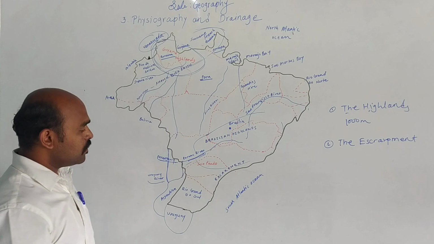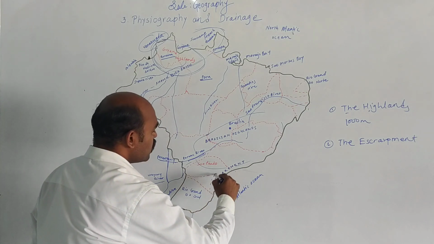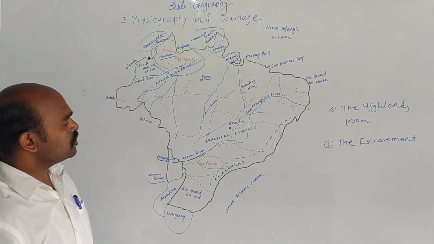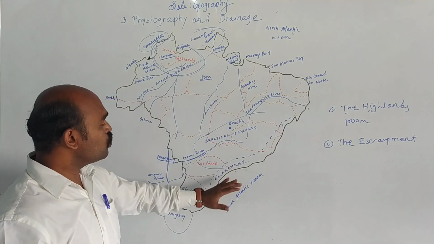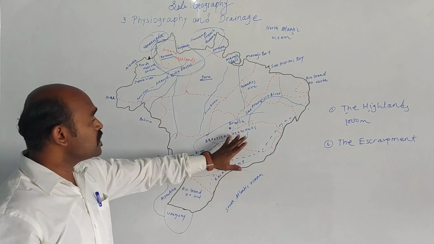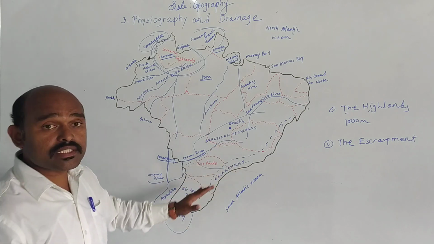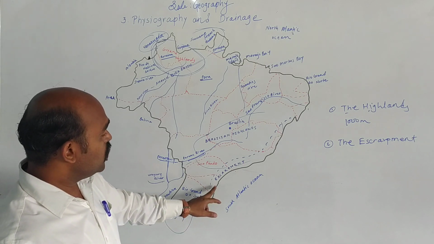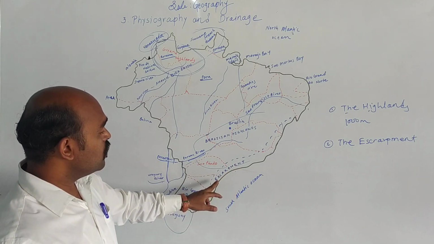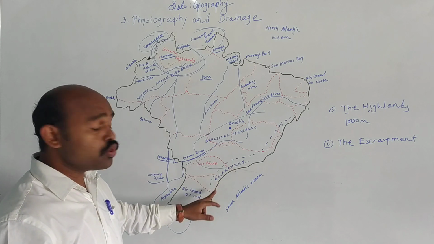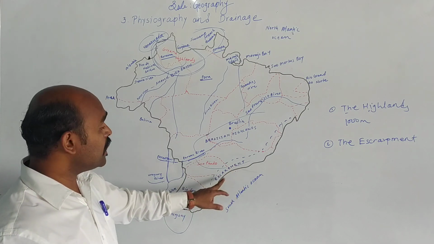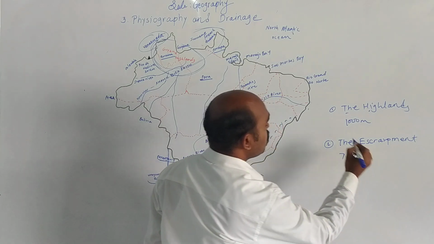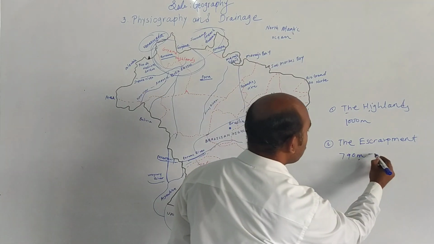Now escarpment, this region which you can see here, it is called the escarpment. It lies beneath the Brazilian highlands. Now let us understand what is escarpment. So here we have the escarpment. The height or the altitude of escarpment, if we see, then that is 790 meters. The altitude we are talking about.